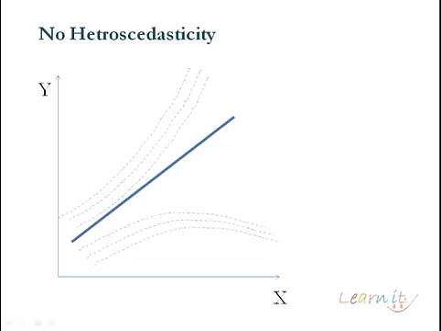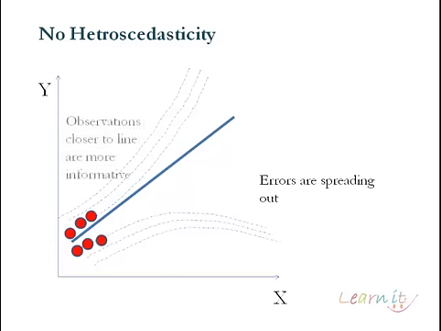If you look at the observations which are nearer to this fitted line, you should notice that these observations are more informative, because they are nearer to the fitted line.